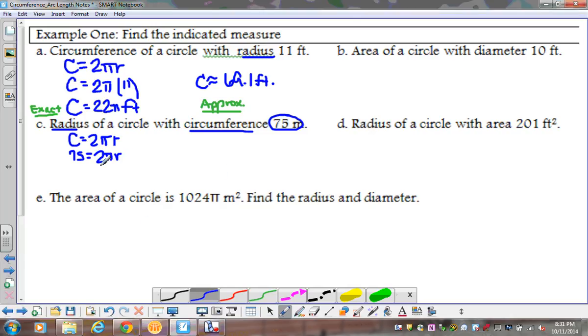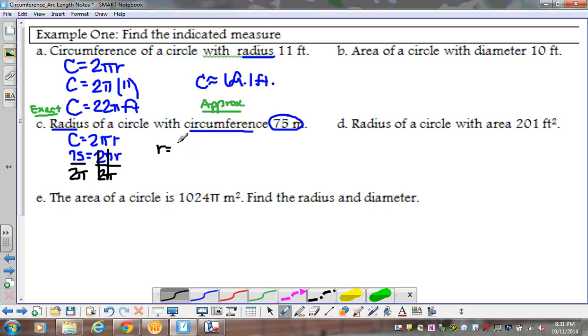What I've got to do is get my r by itself. You can do this one of two ways. You can first divide by 2 and then divide by pi, or you can divide by 2 pi all at once. If you do decide to divide by 2 pi, make sure you put the 2 pi in parentheses when you put it in your calculator. So I'm going to divide both sides by 2 pi. The 2's cancel, my pi's cancel, and I'm left with my r. That's why I'm dividing by 2 pi.